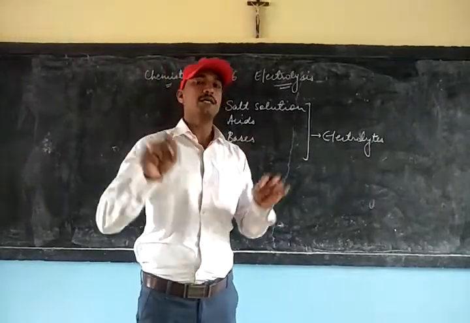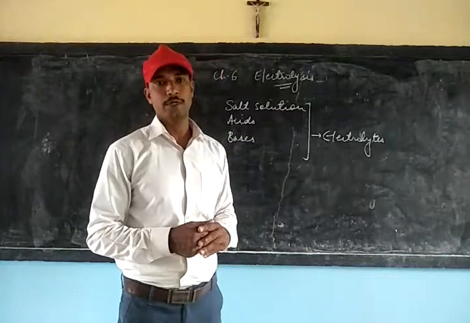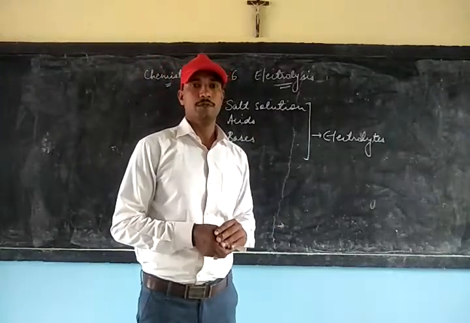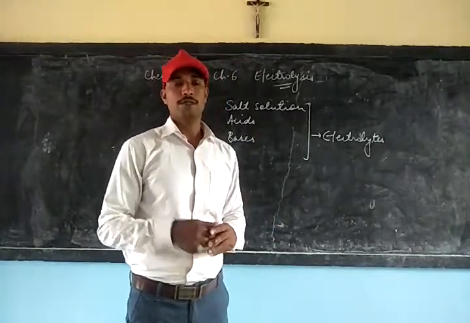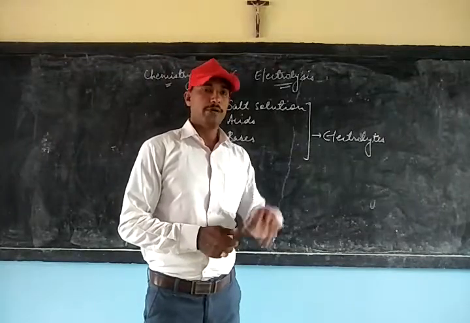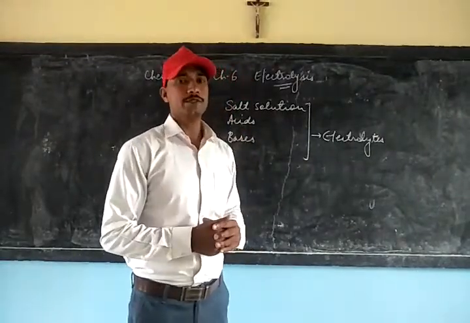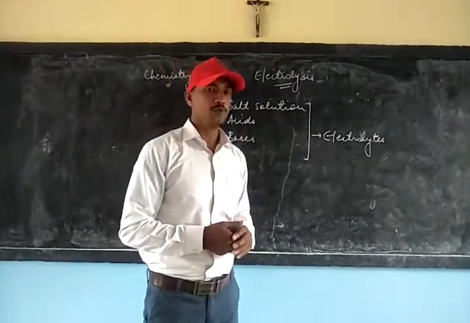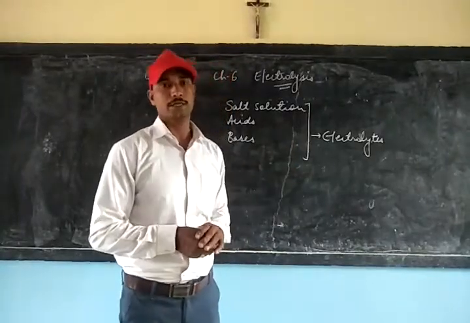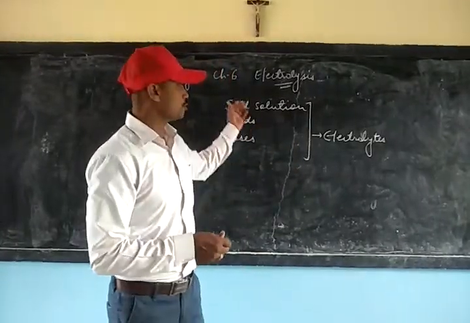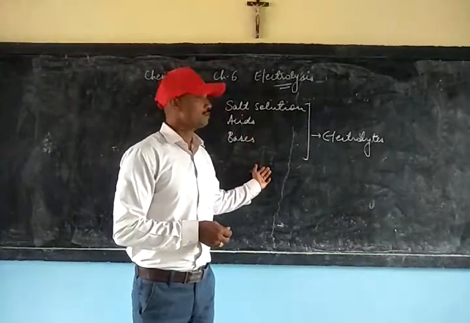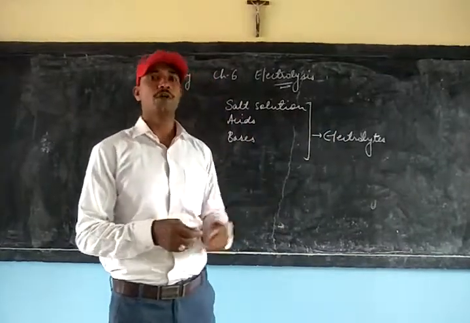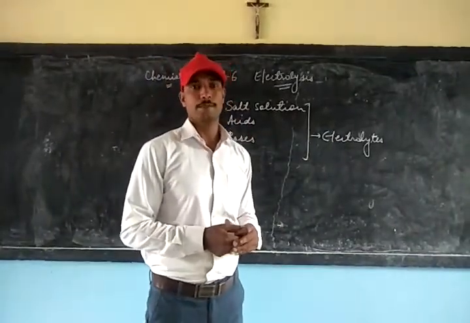But when metals allow the current to flow through them, like copper wire, aluminum wire, silver wire, they are the metallic conductors. But the salt solutions, acids and bases, which are called electrolytes, are called electrolytic conductors.